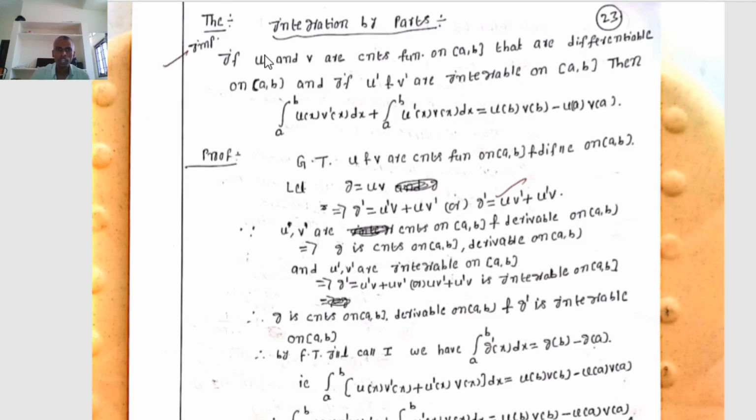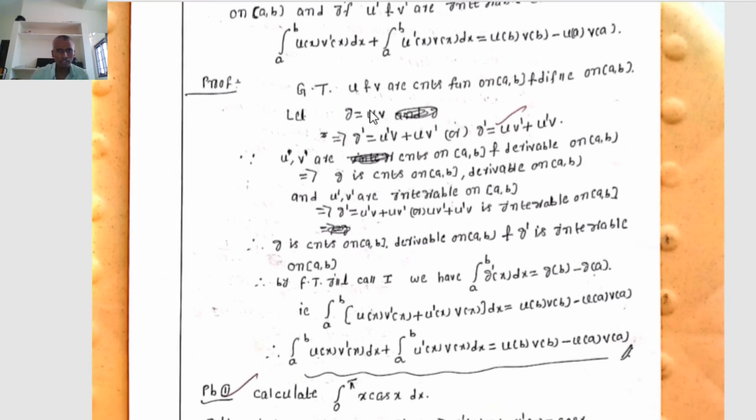Fundamental theorem of integral calculus 1 means: if g is a continuous function on the closed interval [a, b] that is differentiable on the open interval (a, b), if g dash is integrable on [a, b], then the integral from a to b of g dash of x dx equals g of b minus g of a. Where u and v are two continuous functions on [a, b] and differentiable, u dash, v dash are Riemann integrable on [a, b], then the integral from a to b of u of x v dash of x dx plus the integral from a to b of u dash of x v of x dx equals u of b into v of b minus u of a into v of a.